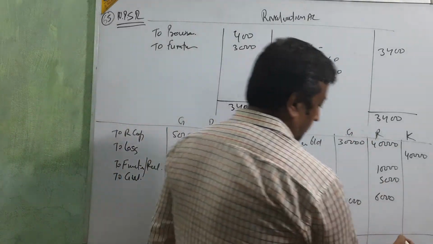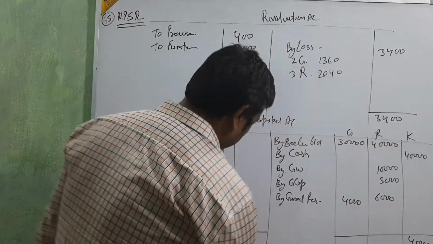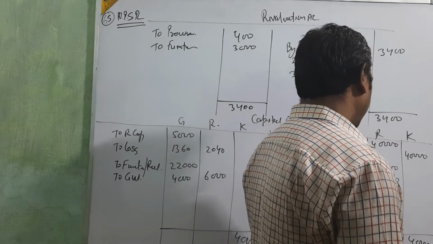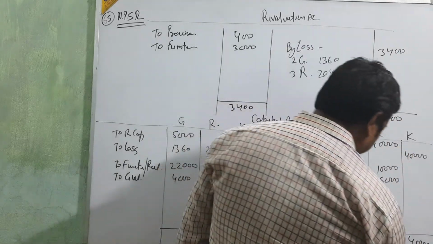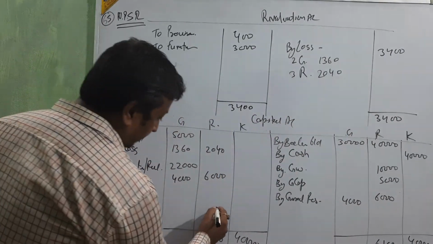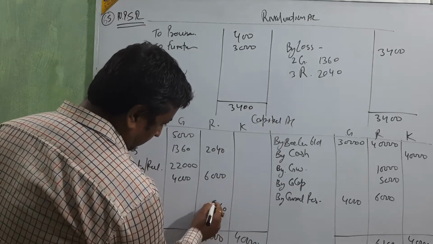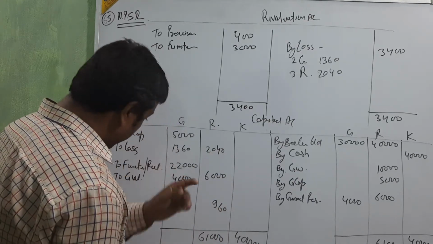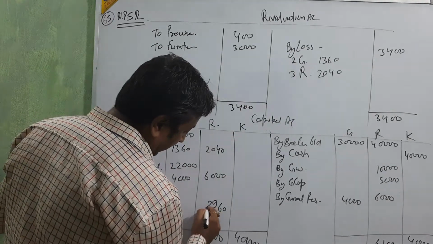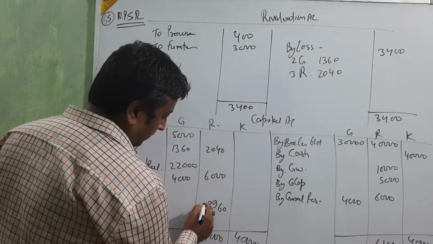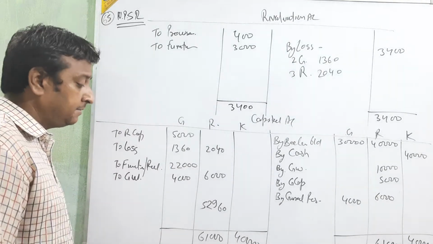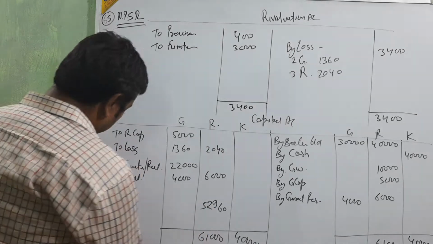Just see, first 40,000. No problem about that. Next 40,000, 10, 50,000, 5, 55,000, 6, 61,000. Here put 61,000. Then the difference. Just see the R balance of capital: 52,960, so 2,960.